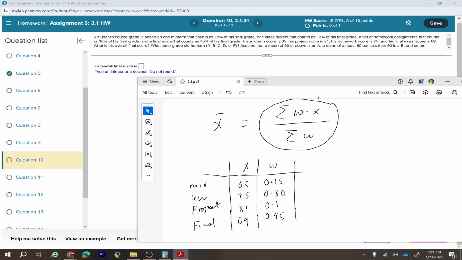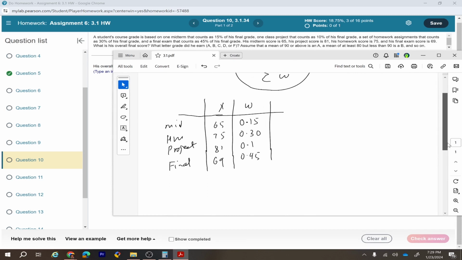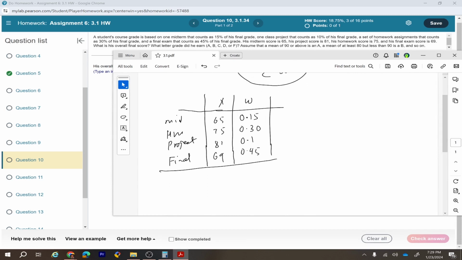Remember, if you change percentages into decimals, when you add all these weights, meaning if you add this column, which is the summation of W, summation means add all the values in this column, that will be one, because we are just adding all the percentages, and that's 100%, which is 1.